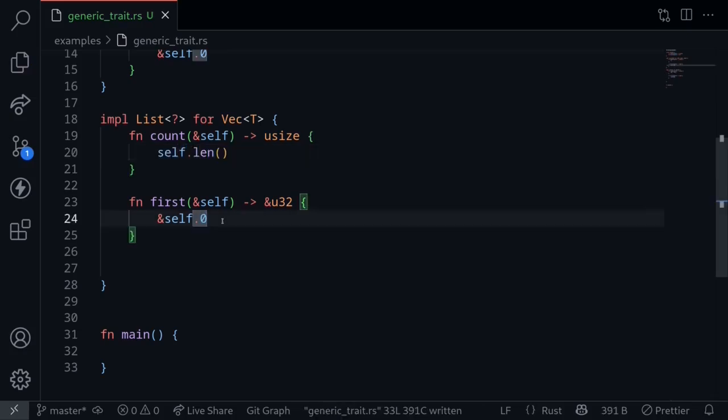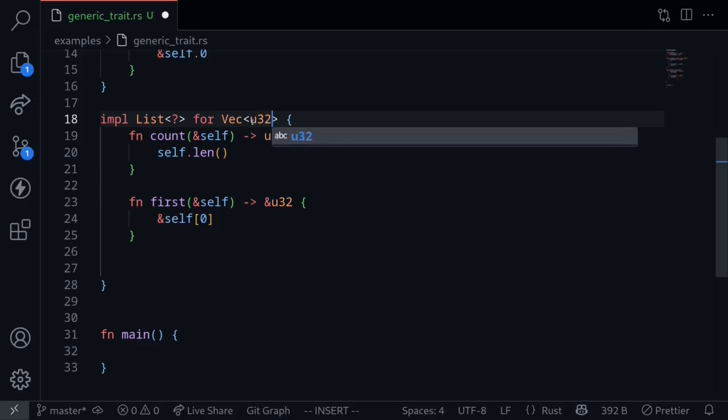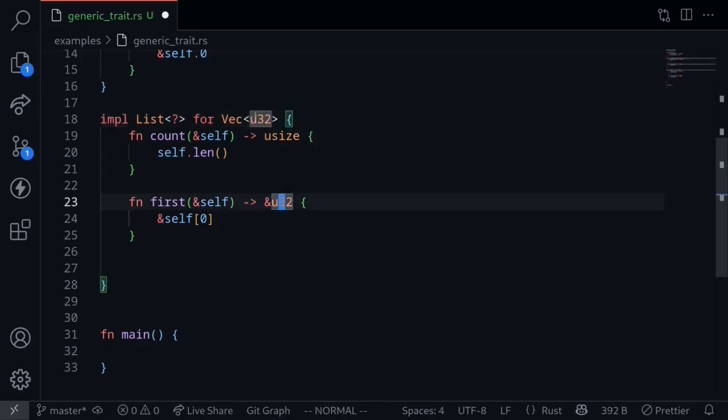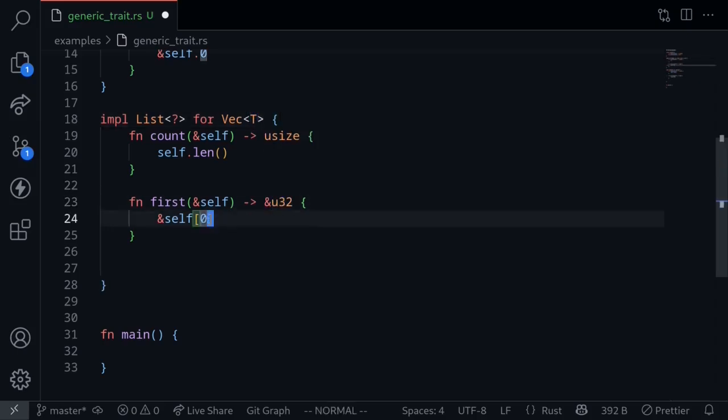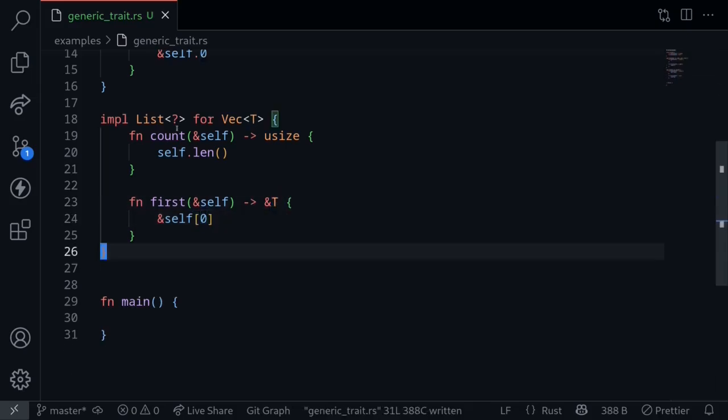How do we get the first element of a vector? Assuming that the element at 0th index exists, we'll directly access it, self of 0. What should be the type over here? It can be U32, but it can also be something else, since here we have a generic vector. If this vector was of the type U32, then these types align, so they are correct. However, here we're using a generic vector, type t. So when we access the 0th element in this vector, it's going to return a reference to type t. So now we can answer what type should go in here. This should be t. This type t that you see over here is always the same as the type that we return from the function first.